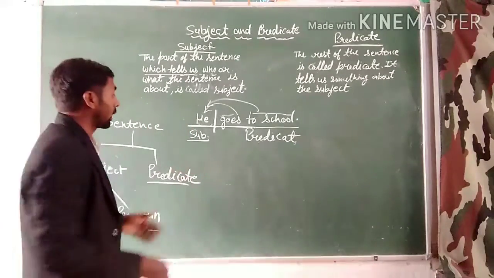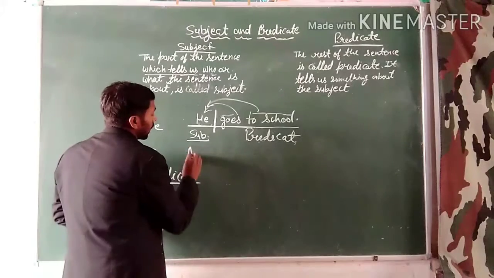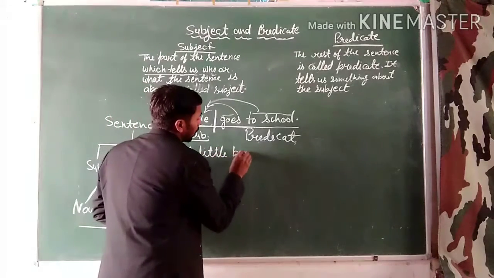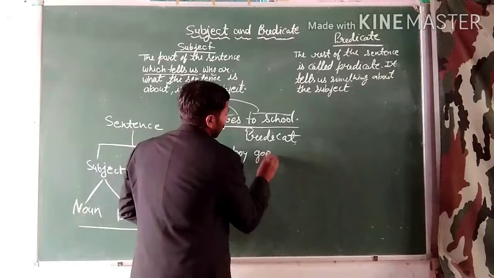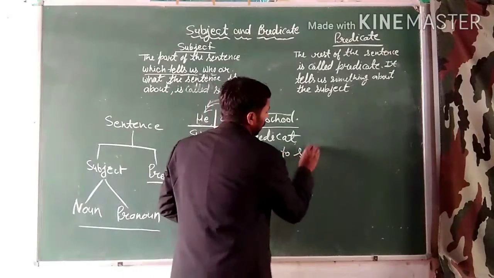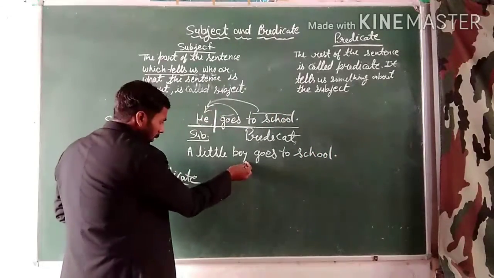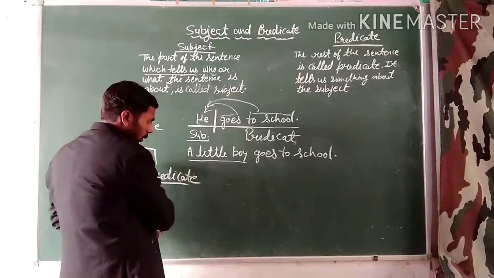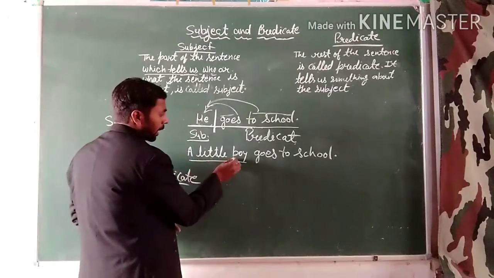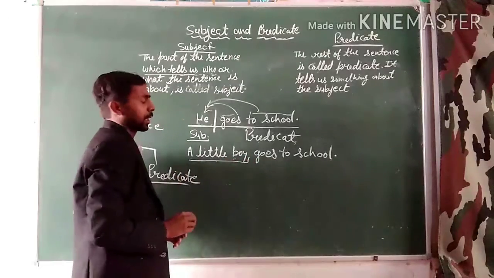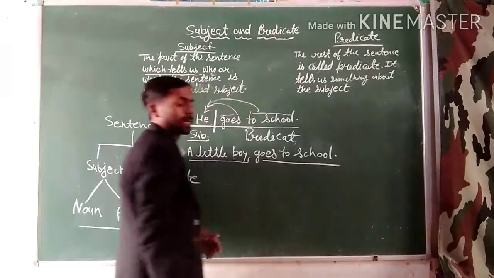It can also be longer, like "A little boy goes to school." Here all three words "a little boy" make the subject, and the rest of the words will be the predicate.